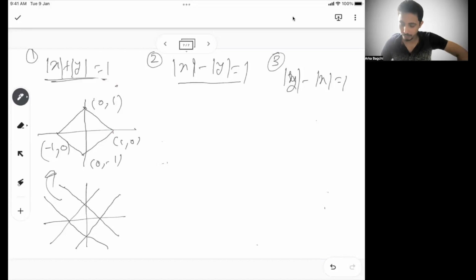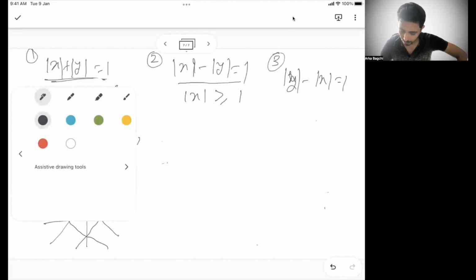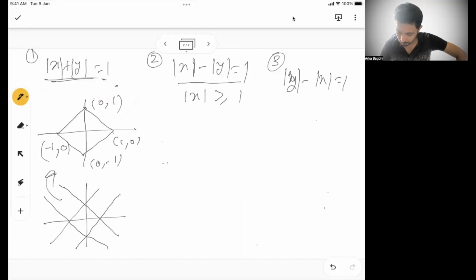draw? So what is modulus of x? So here, since the difference is equal to 1, mod x always has to be greater than or equal to 1. So x will always be greater than or equal to 1. Now x can be positive, or x can be 2, or x can be negative, or x can be minus 2. But modulus of x will always be greater than 1. So this region, this region, and this region where mod x is greater than 1, because this point is 1 comma 0 and minus 1 comma 0, this point and this point.